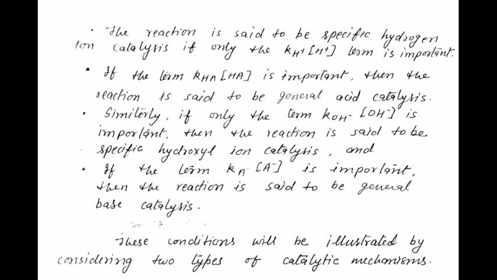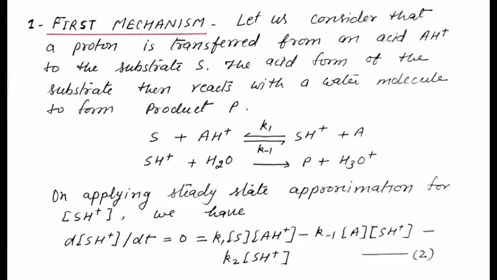From equation 1, we can conclude these conditions, and this will be illustrated by considering two types of catalytic mechanisms. First mechanism, let us consider that a proton is transferred from an acid to the substrate. The acid form of the substrate then reacts with a water molecule to form product. On applying steady state approximation for protonated substrate, we have equation 2.